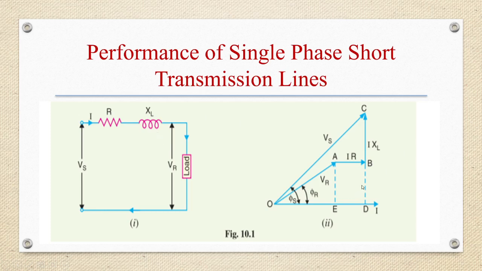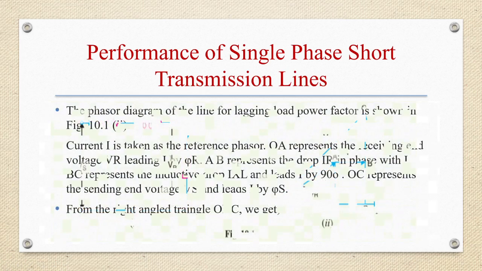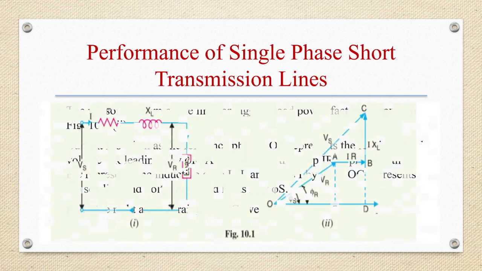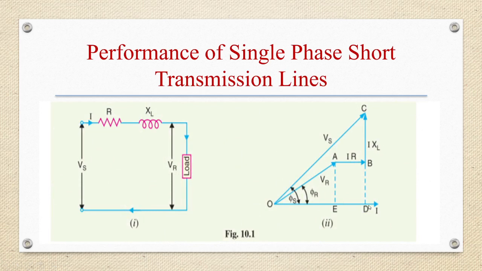For lagging load power factor, this is the phasor diagram. From the second diagram, we have taken current I as the reference phasor.